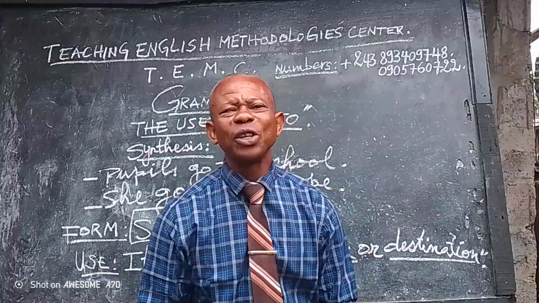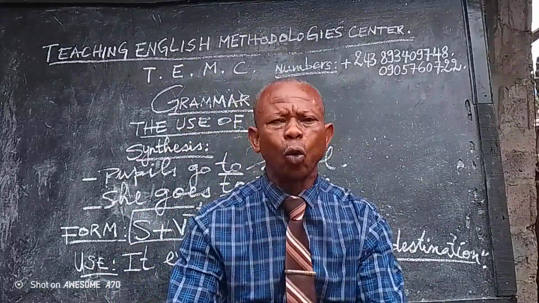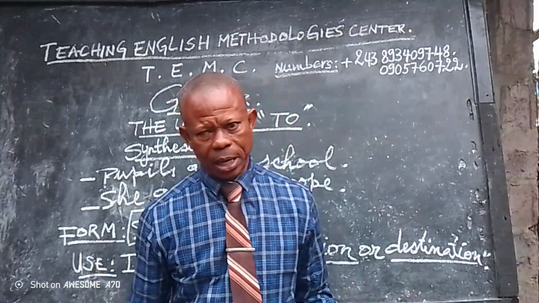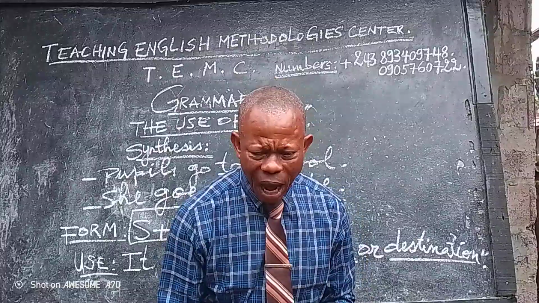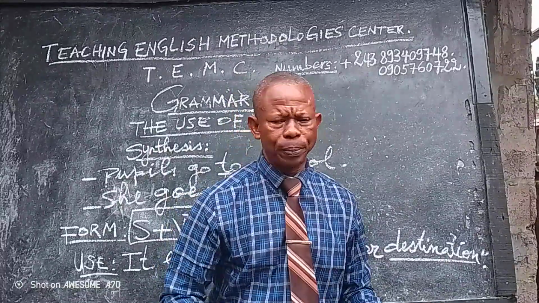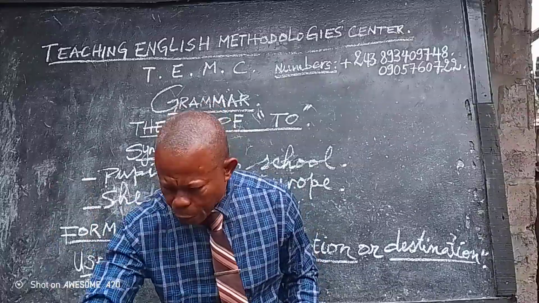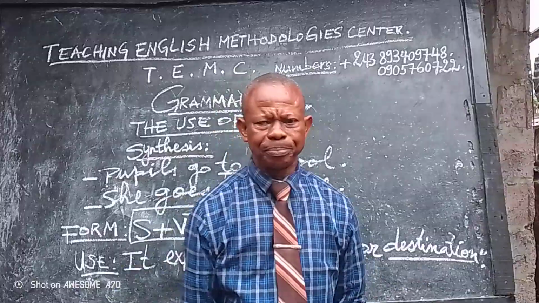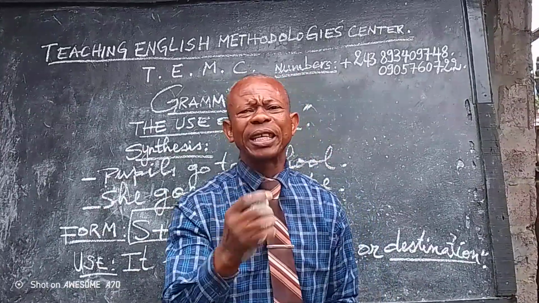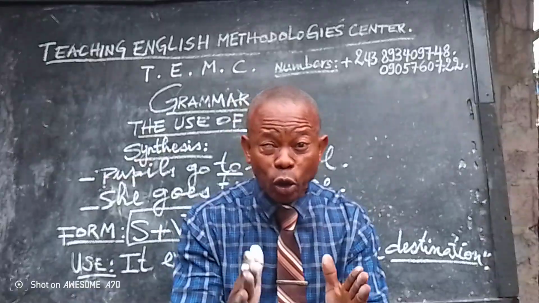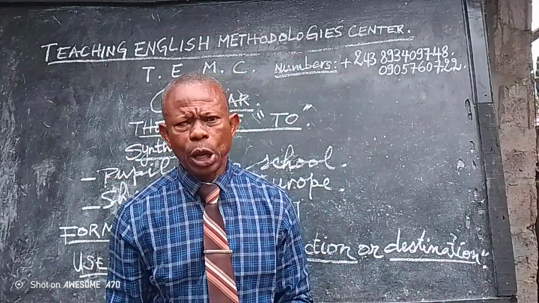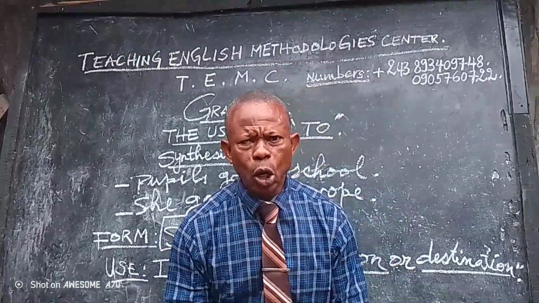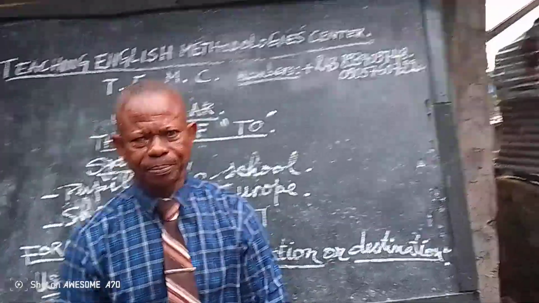Today, we are going to see the use of to and the way you can teach it. Now, you stress on to. You ask pupils to repeat to individually and orally. After that, you make a model sentence, a simple model sentence. For example, Ilundu goes to church.